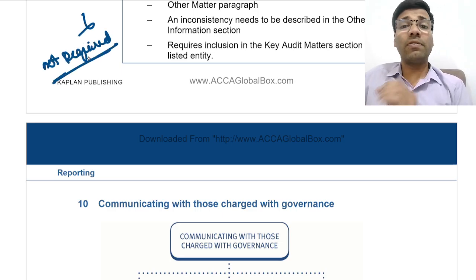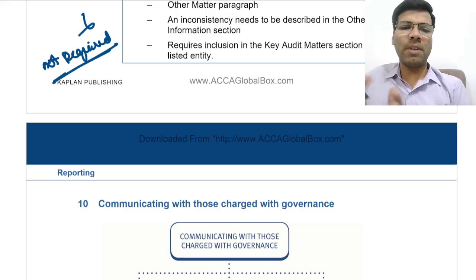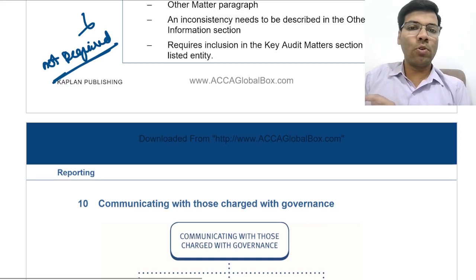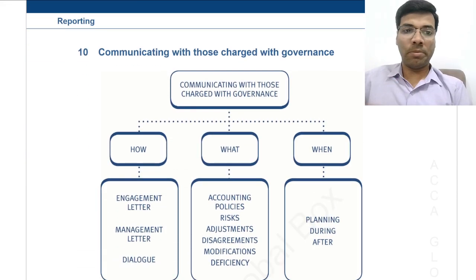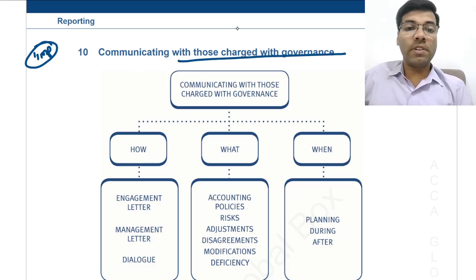See, if you are studying for the first time, then definitely you need to go through once what information is there. But if you are preparing for the upcoming exam and you have already completed your coaching, then you can skip these matters and directly go through the topics that I am focusing upon. Next, another important area to concentrate upon is communicating with those charged with governance.